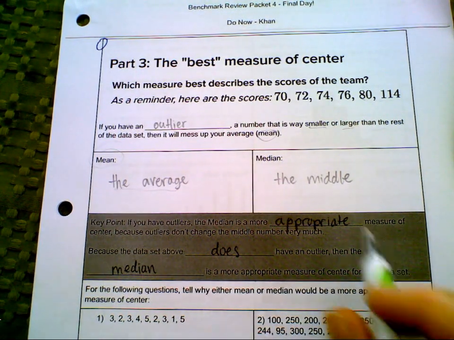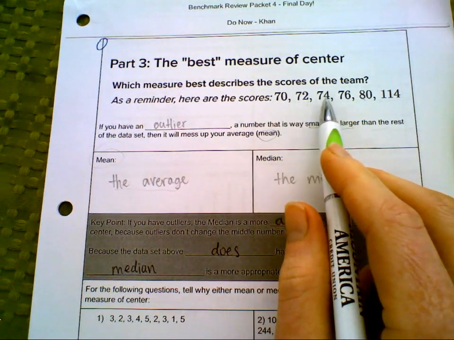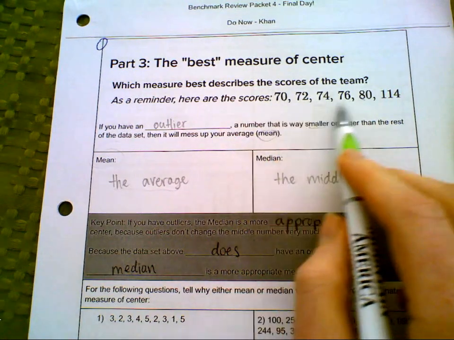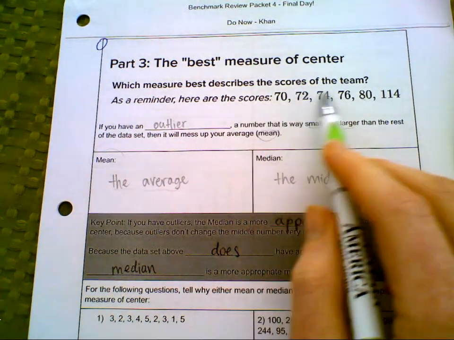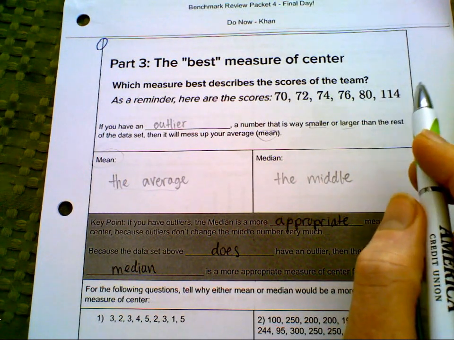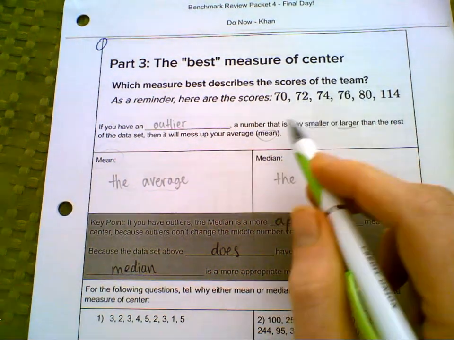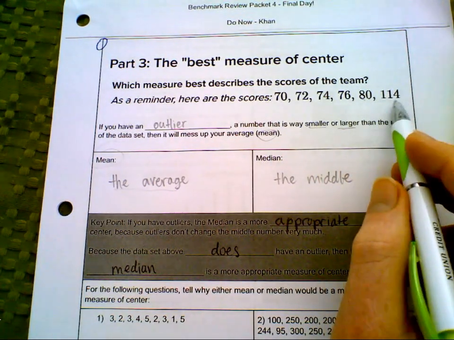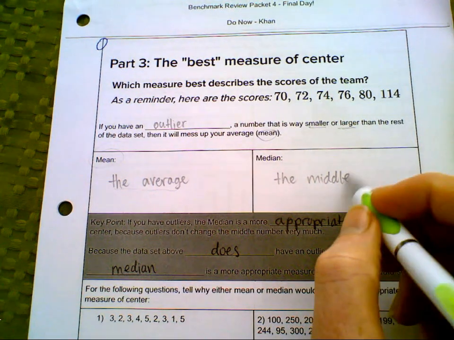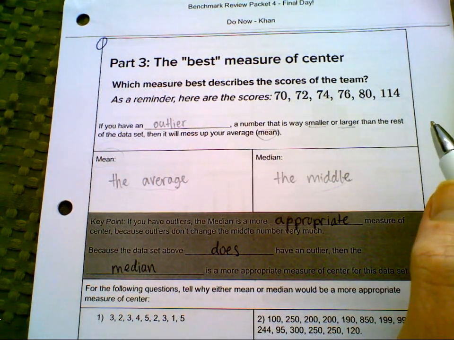Now looking back up here, we can see we have 70, 72, 74, 76, 80. All of these are within about 10 units of each other. So the scores are about 10 points apart. This one, however, 114, is an outlier. It is much larger than the rest of the data set. This is more than 30 points larger than this score. So because of that, the median is going to give us a better measure of center.